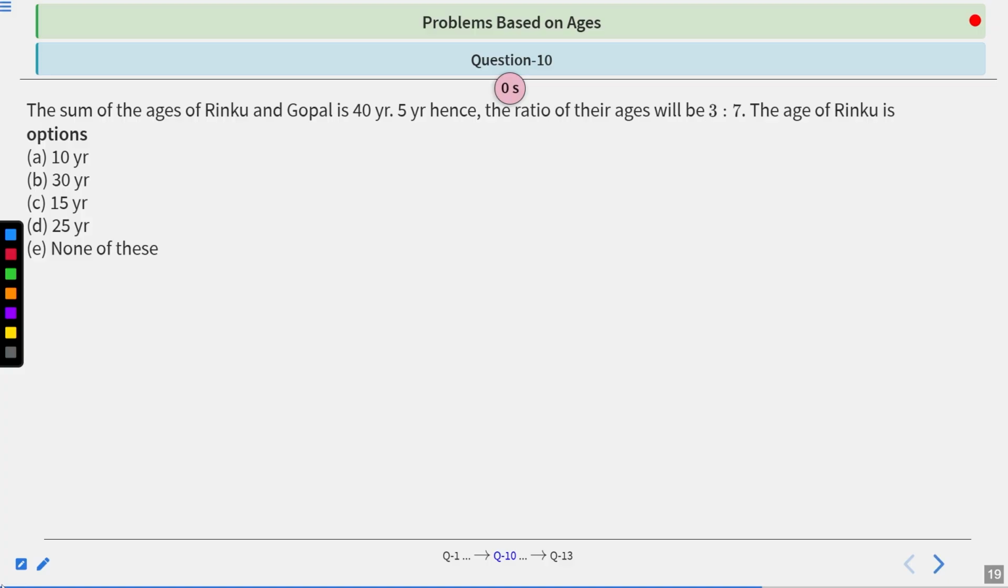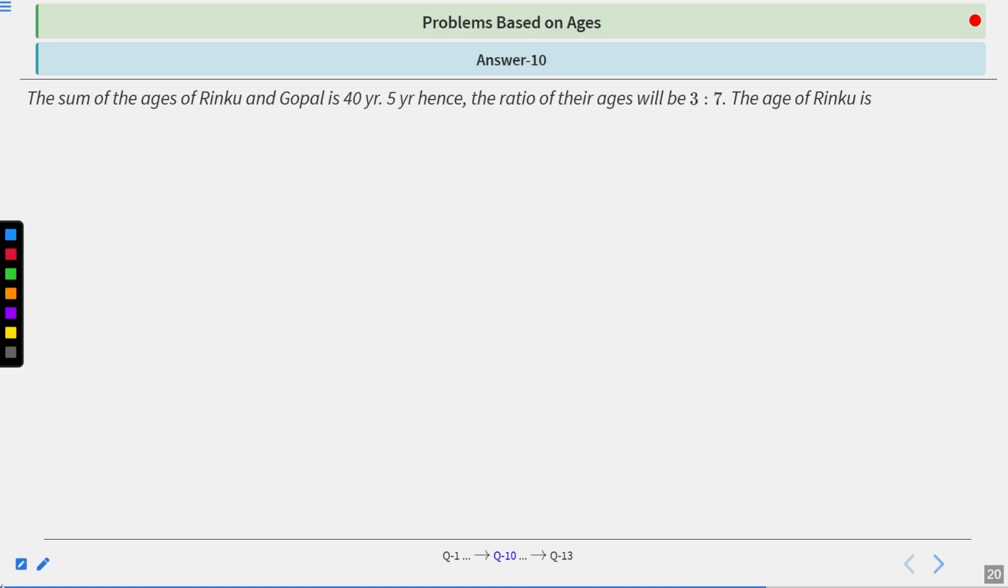Now time's up. Let's see the solution of this question. So the sum of the ages of Rinku and Gopal is given, which is 40 years. And the question says that 5 years hence the ratio of their ages will be 3:7. So the correct answer of this question is A, 10 years. Now see the solution of this question.